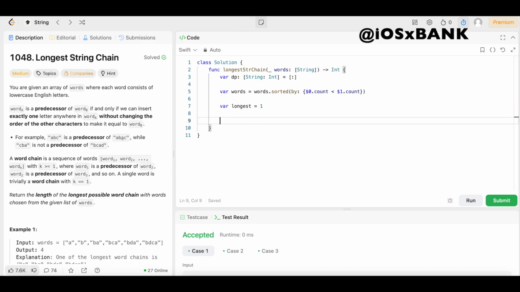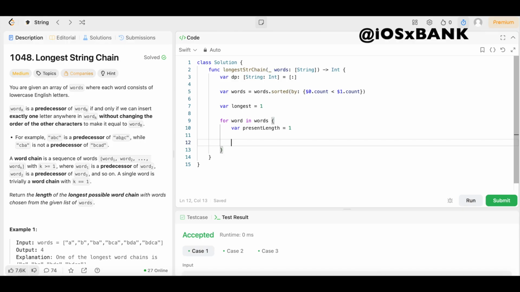Boom. Then we need to iterate through each word in the sorted list, so we're going to say for word in words, we're going to open up the brackets. Now we're going to start with a default chain length of 1, which will be the word itself. So we're going to declare a variable called present length, and set that equal to 1.